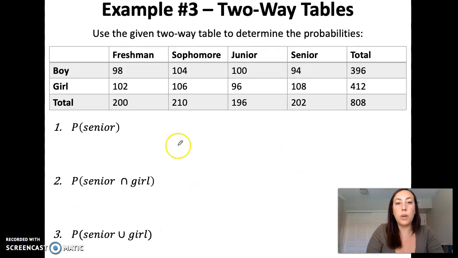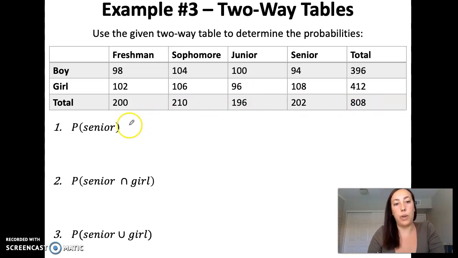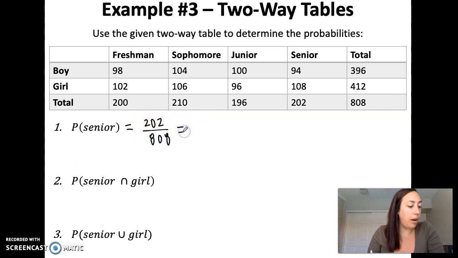The last example we're going to do is with a 2-way table. This is just a way to classify some data we collect. So we have freshman, sophomore, junior, senior, and then we have boy or girl, and we have a total of 808 people. So let's use this table to find some probabilities. What's the probability that we pick a senior? We can just use the totals for that. We have 202 seniors out of 808 people total. So the probability that we pick a senior is 1/4.